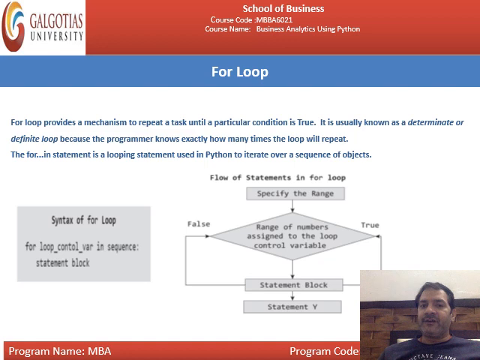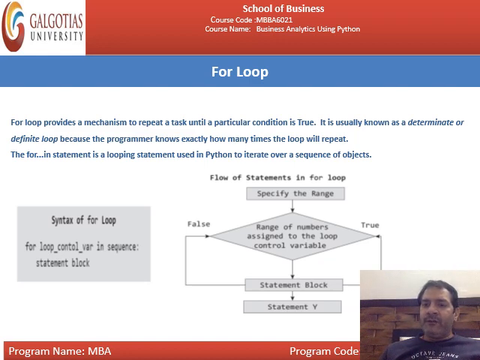This is the flowchart. Specify the range. Range means the series or the condition up to which you will test the condition. It is a range of numbers assigned to the loop control variable. In Python, we will discuss the range function, and we have already done programs on the range function in class.